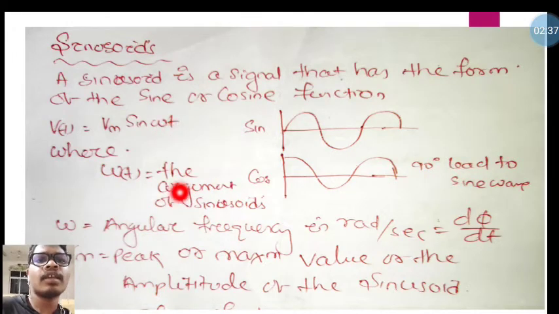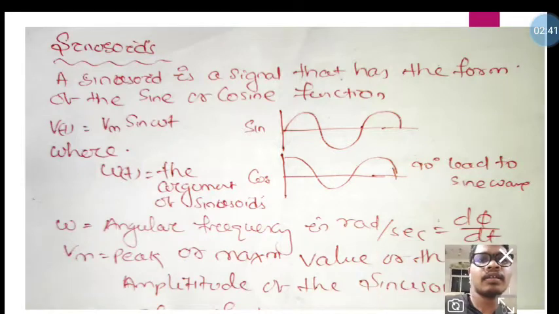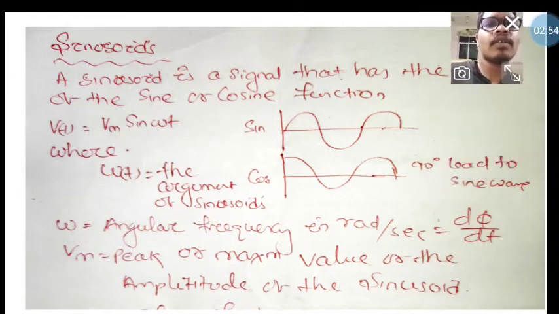Omega is the angular frequency in radians per second, measured as d(phi)/dt, and Vm is the peak or maximum amplitude.